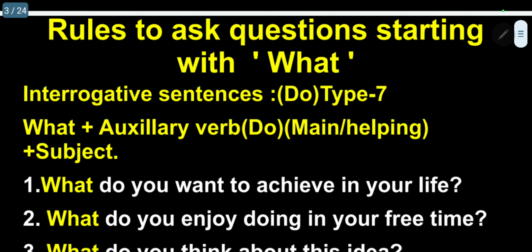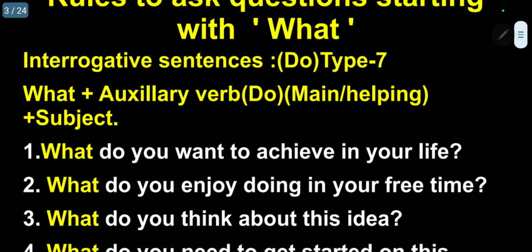Auxiliary verb is the most important verb we have to use, either in simple sentence, or present continuous, or present perfect, or present perfect continuous form. In this case, type 7, I am going to use do as an auxiliary or helping verb, and there will also be a main verb.